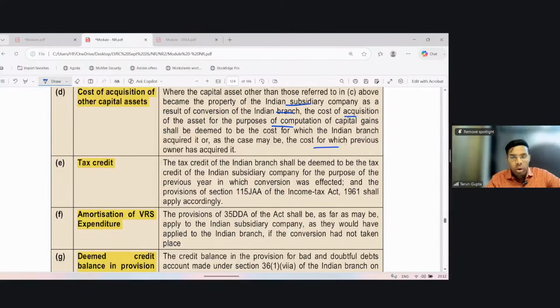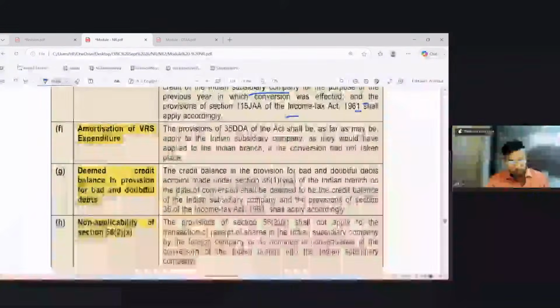Tax credit. So any tax credit which was lying unutilized in the hands of the branch shall remain unutilized for the company. Now the subsidiary company can take the benefit of such brought forward tax credits. The tax credit of the Indian branch shall be deemed to be a tax credit of the subsidiary company for the purpose of the previous year in which conversion has been effected. And the provision of Section 115JAA, the MAT credit or the AMT credit, shall apply accordingly.